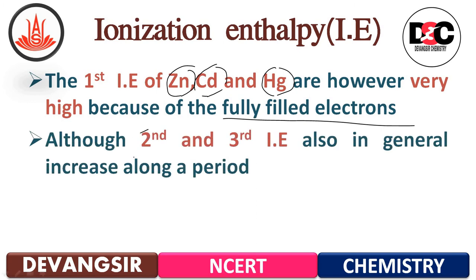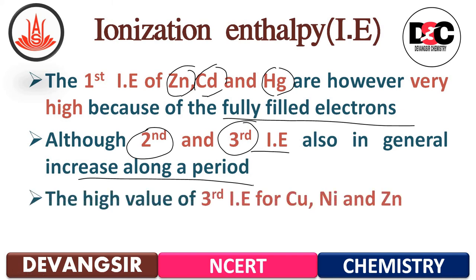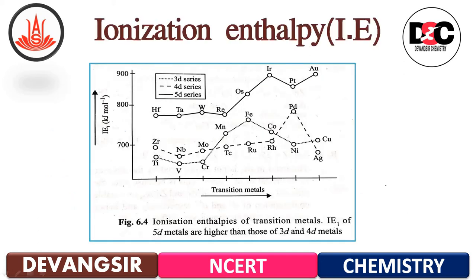Although the second and third ionization enthalpy also in general increase along the period. Means from left to right, if you are going in a period, then second and third ionization enthalpy in general is increasing. The high value of third ionization enthalpy for copper, nickel and zinc. Now how the trend is, it looks like this.